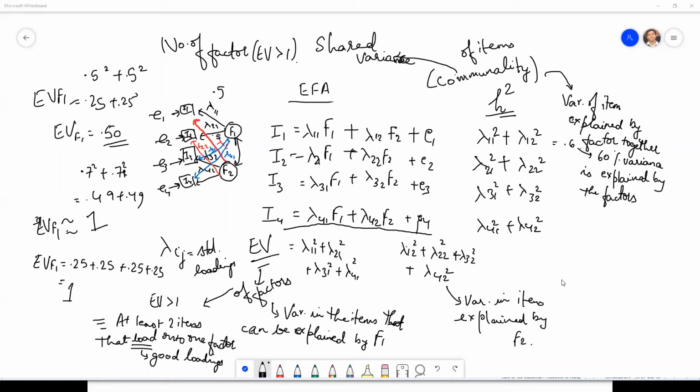Yes, Sheetal, it is possible you can give 5 factors, right? Because you are expecting that there will be 5 factors and see what happens.